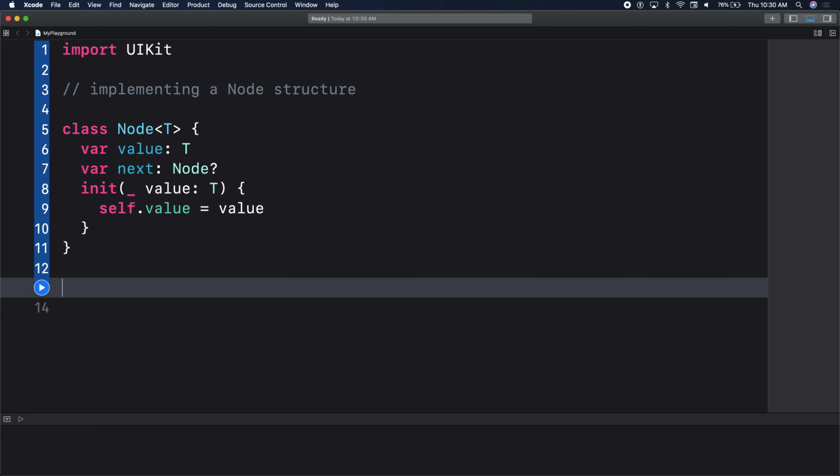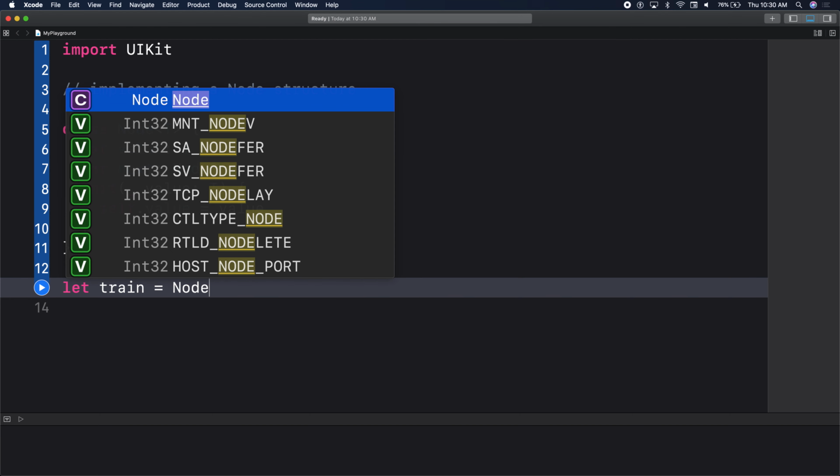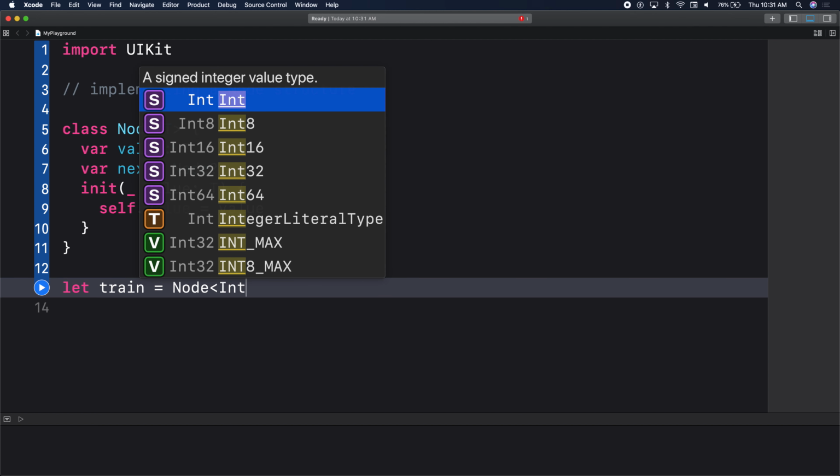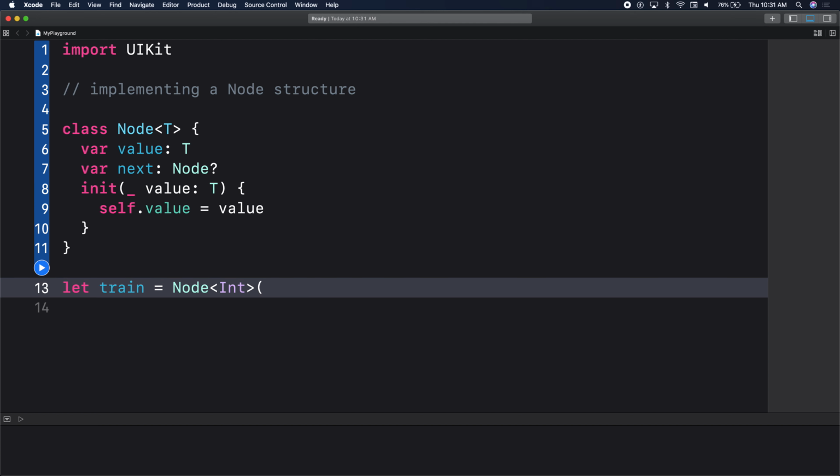Let's test our node out. So in our train model, I'll actually just say train here. So train, we'll start off by defining a node of type. If we're dealing with numbers, we'll say int here with our train. So we'll say type int. And it needs a value.